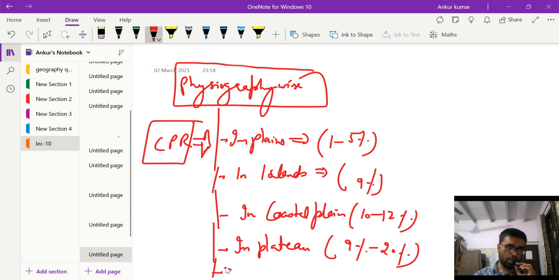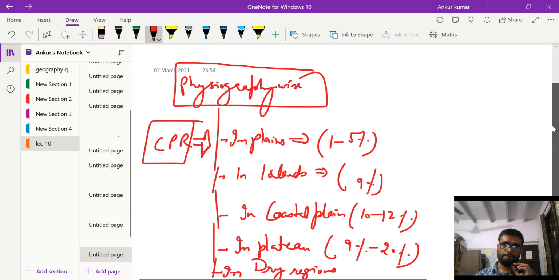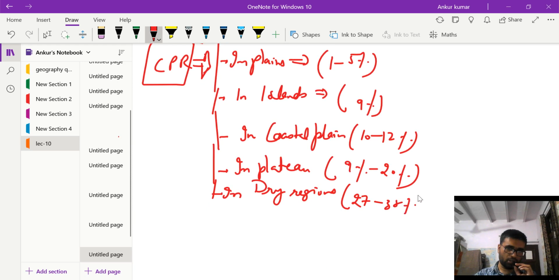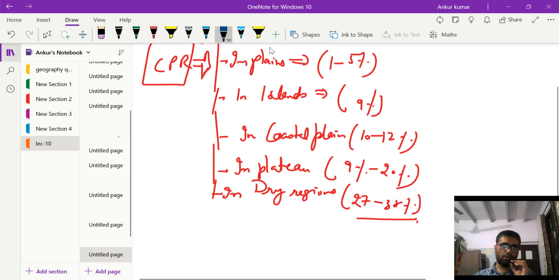And in the dry regions of India, CPR varies from 27 to 38%. So this is how the CPR varies.